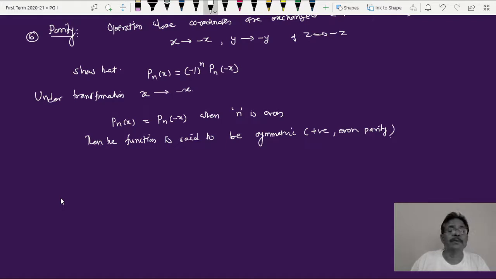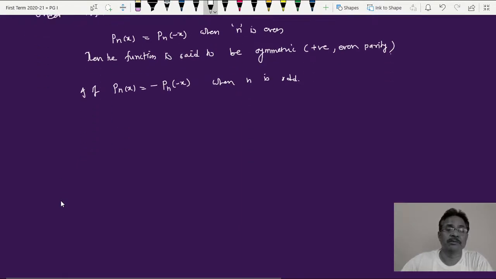And if Pn of x is equal to minus Pn of minus x, the sign changed, when n is odd. Actually we proved this property yesterday, we are just writing things associated with it.